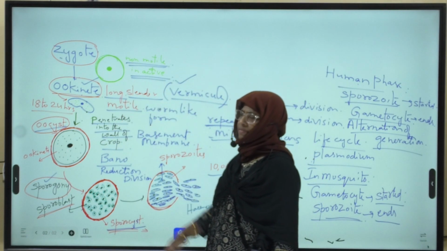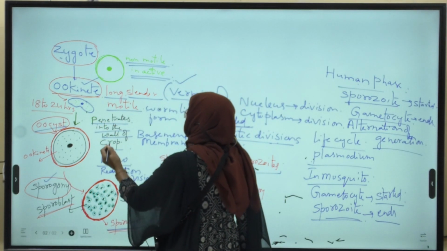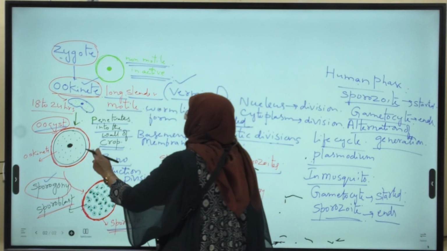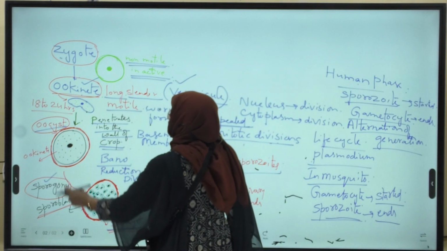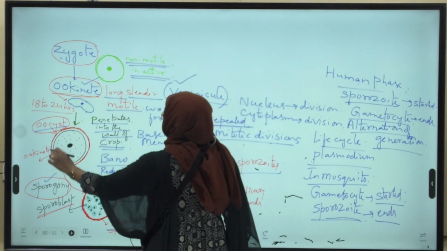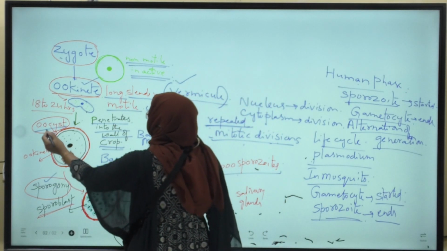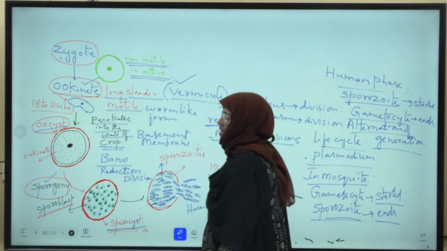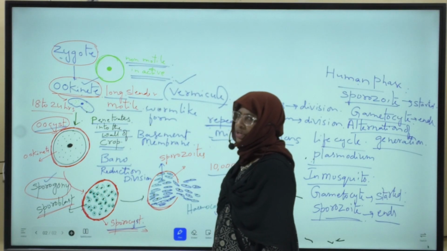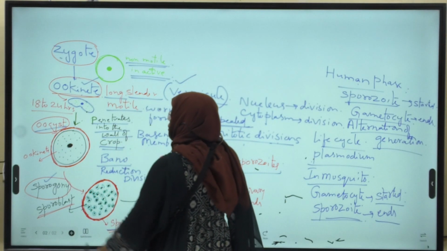This ookinete now penetrates into the basement membrane of the wall of the crop and assumes a spherical shape. It forms a cyst around its body. This cyst is called the oocyst. This is about the third stage of the life cycle of Plasmodium in the mosquito phase, that is, formation of ookinete and formation of oocyst.